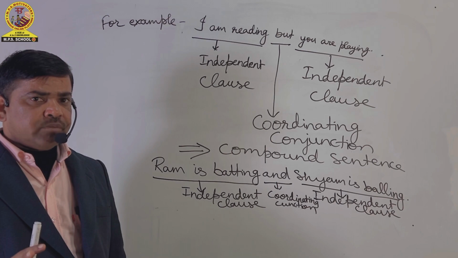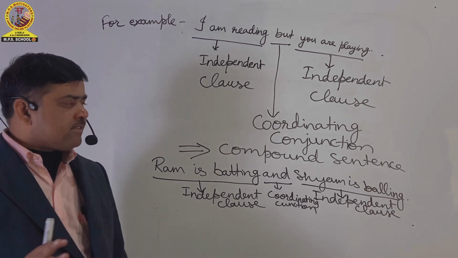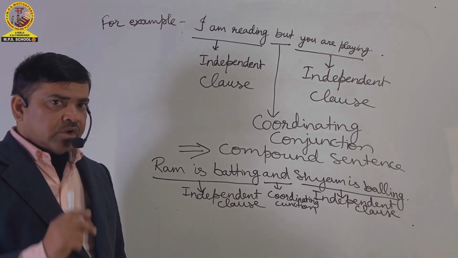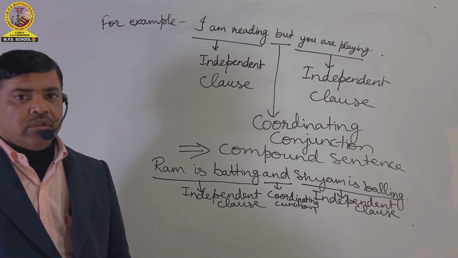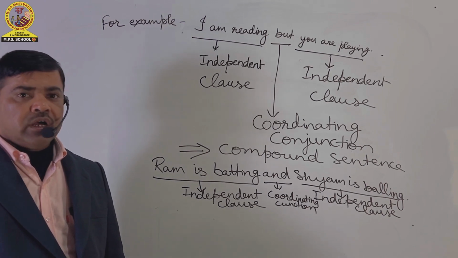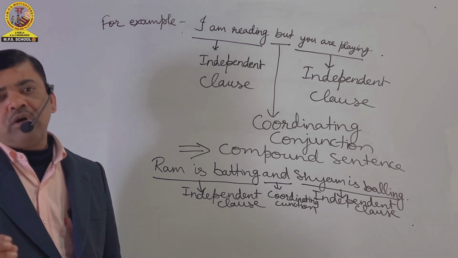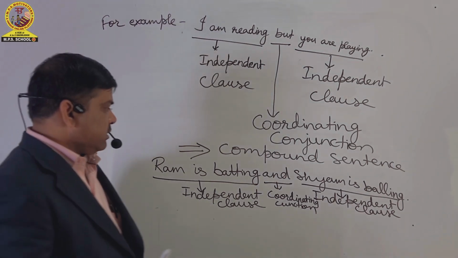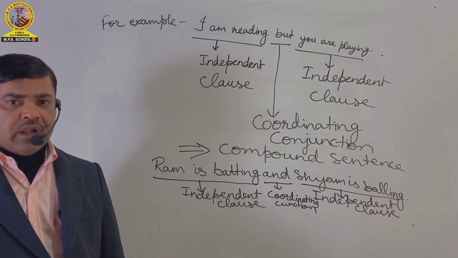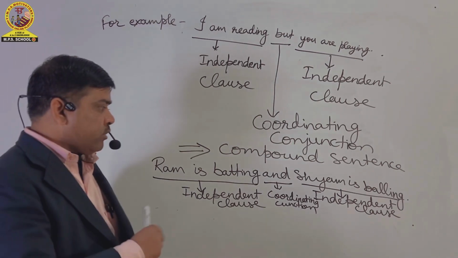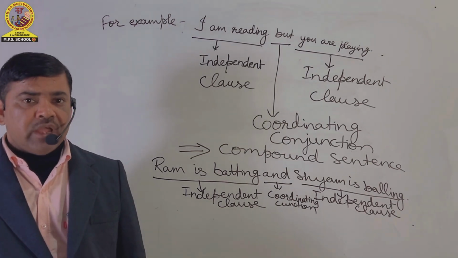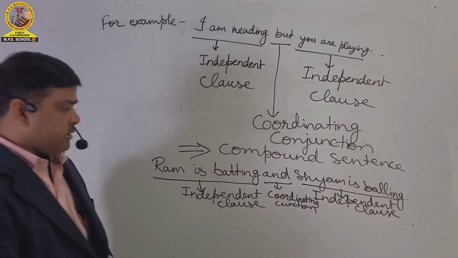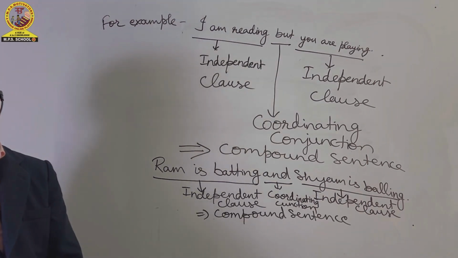The two parts of the sentence both are independent clauses because they do not depend on each other for the completion of their meaning and for the existence in the sentence. And both the parts of the sentence are coordinate clauses and joined together by the coordinating conjunction and. So this sentence is also a compound sentence. Now you can take its screenshot.